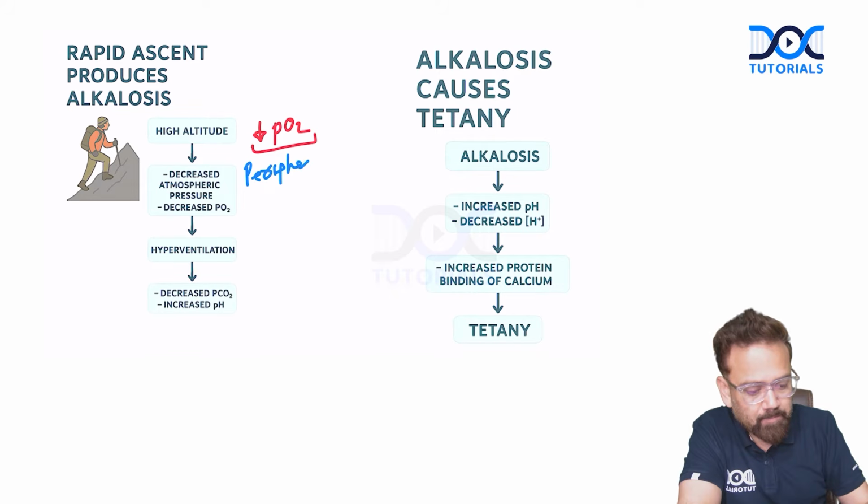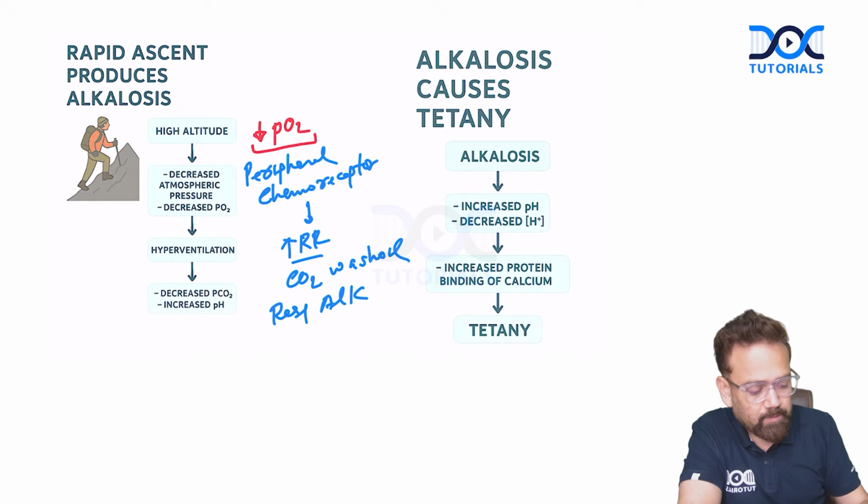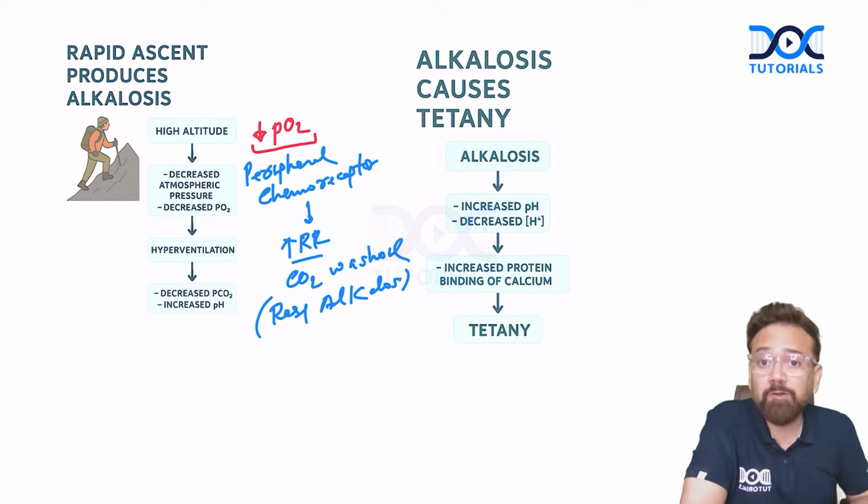Peripheral chemoreceptors, and this will cause increase in the respiratory rate, causing carbon dioxide washout, causing respiratory alkalosis. It's a very simple thing. So answer is respiratory alkalosis.